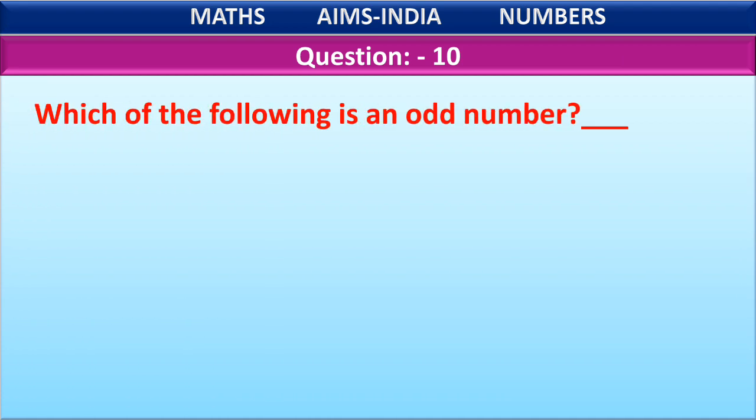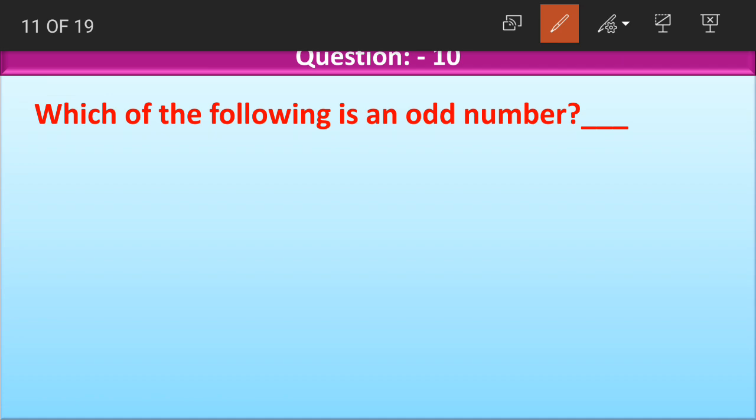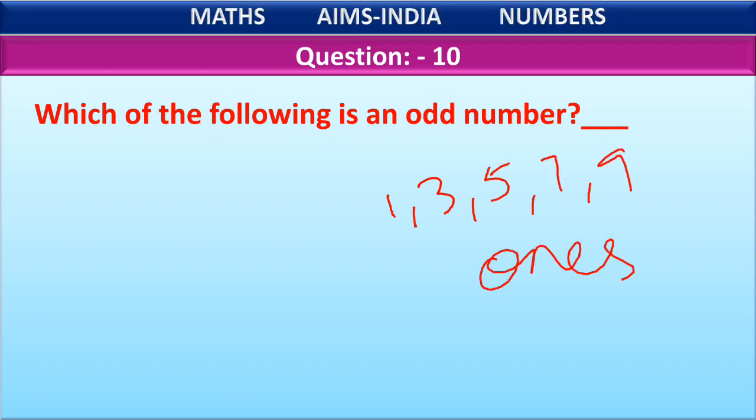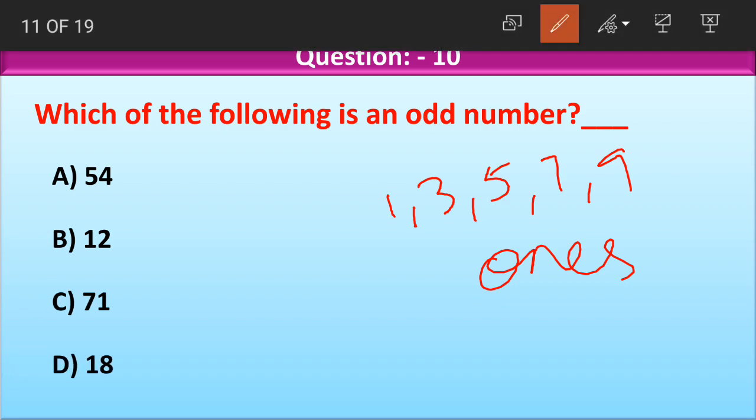Next, question number 10. Which of the following is an odd number? What is the criteria for odd numbers? Odd numbers have 1, 3, 5, 7 and 9 at their ones place, right? Let us look at the options. Option A 54, option B 12, option C 71, option D 18. Again, let's highlight the digits at ones place. First digit is 4. Is 4 one among these? No. So this is not the correct option.